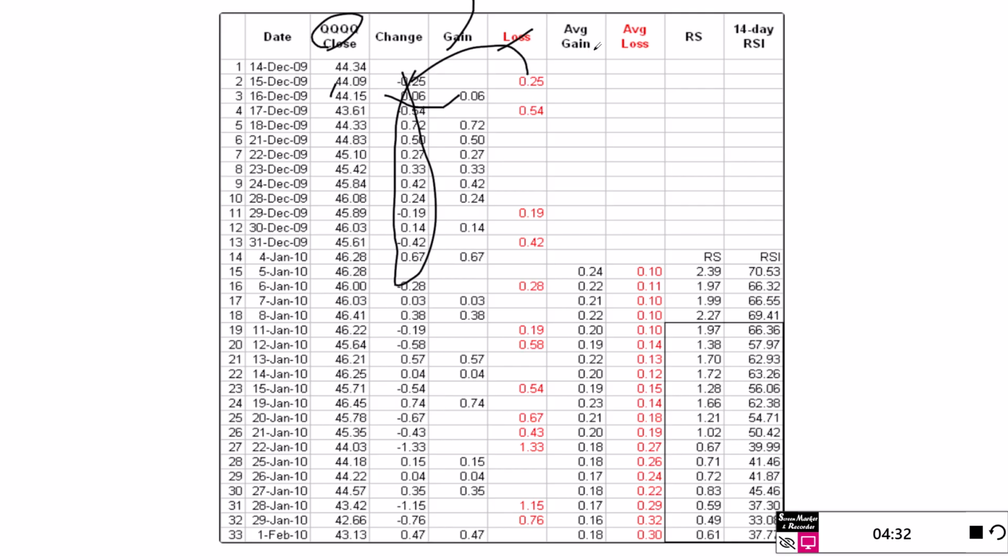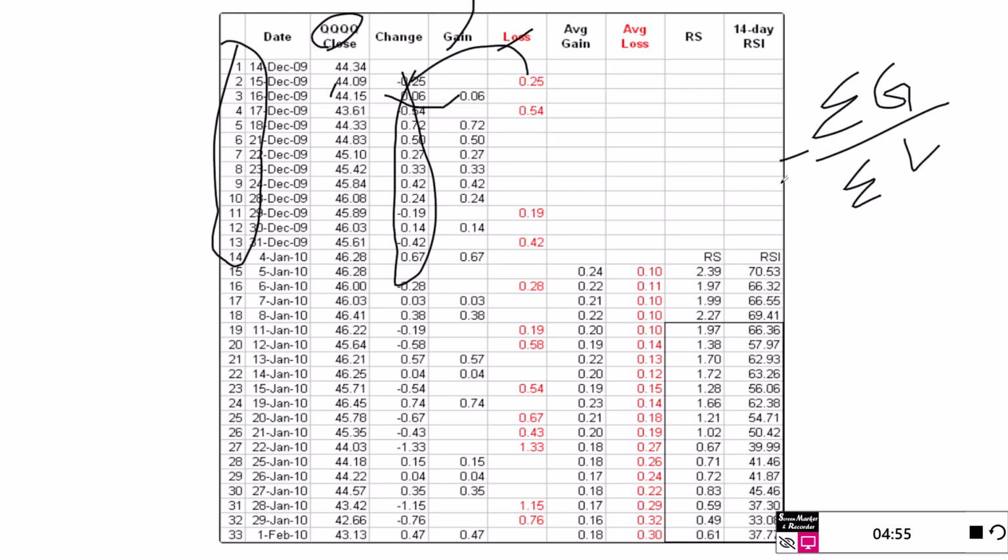Now this indicator will simply take the summation of all the gains of 14 periods. Hence, you always keep RSI 14 as the book defines, and the summation of all the losses. So in the last 14 periods, it will take the summation of all the gains and the summation of all the losses, and this is nothing but your RS. Then when you put this in the formula, you get the simple indicator called RSI.